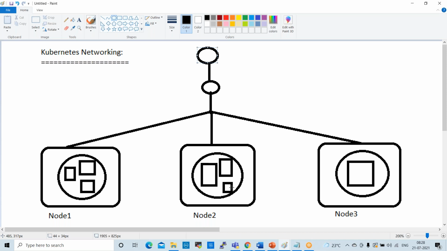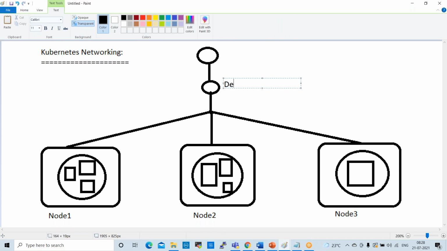Instead of the pods, here we have containers. So if you want to deploy anything here, deployments will happen through the network. Deployments will happen on node machines.